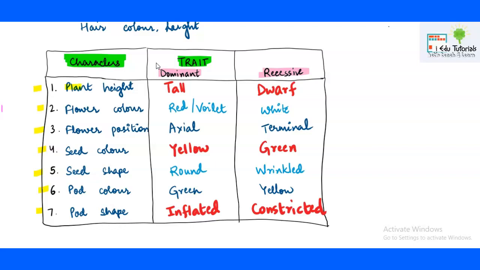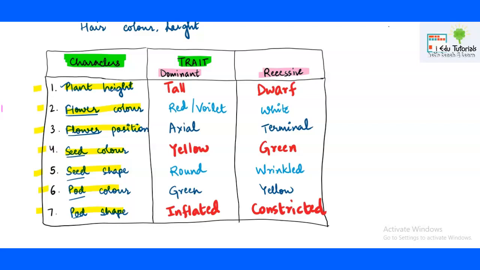It is plant height, flower color, flower position, seed color, seed shape, pod color, pod shape. Very easy to remember. Only plant height is separate. The rest: with flower there are 2 terms, color and position. With seed there are 2 terms, color and shape. With pod there are 2 terms, again color and shape. So you need to learn all the names of the 7 characters.